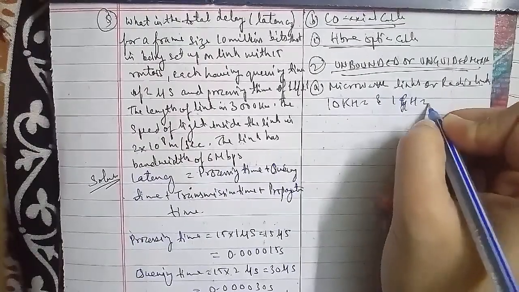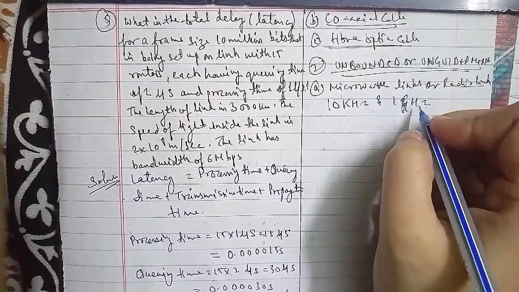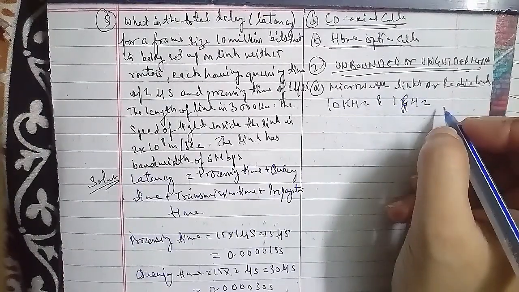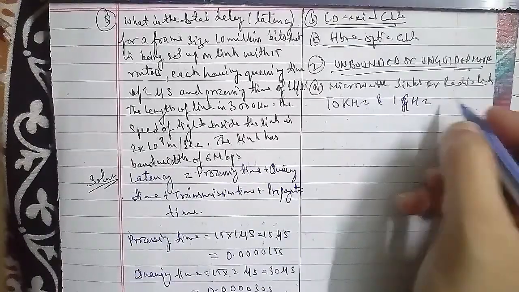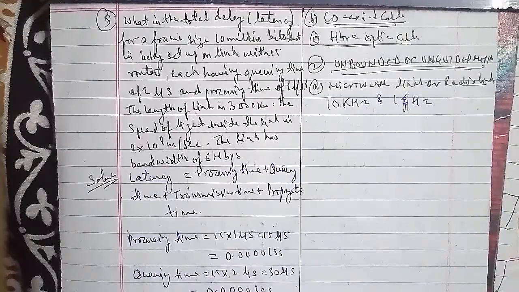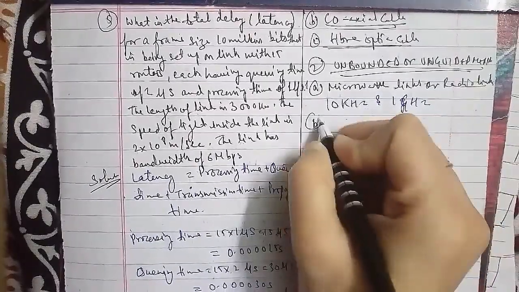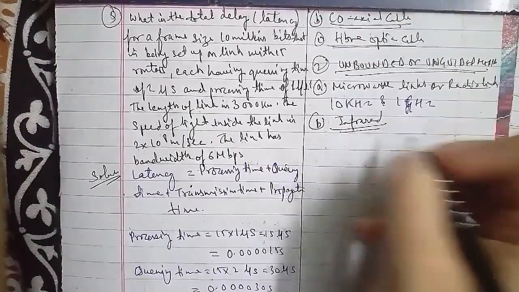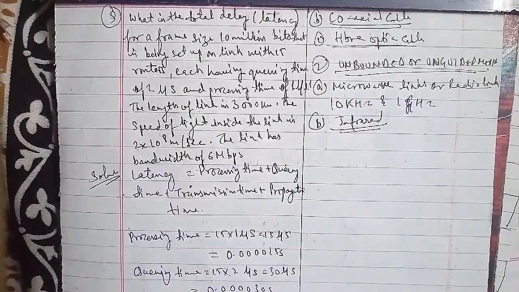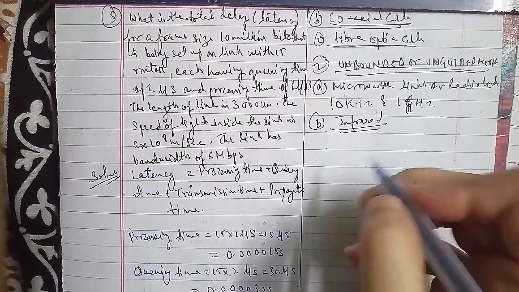The second one is infrared. In the case of infrared, it is unguided, and infrared light waves are widely used for short range communication. The remote controls used with TV, VCR and stereos all use infrared communication.